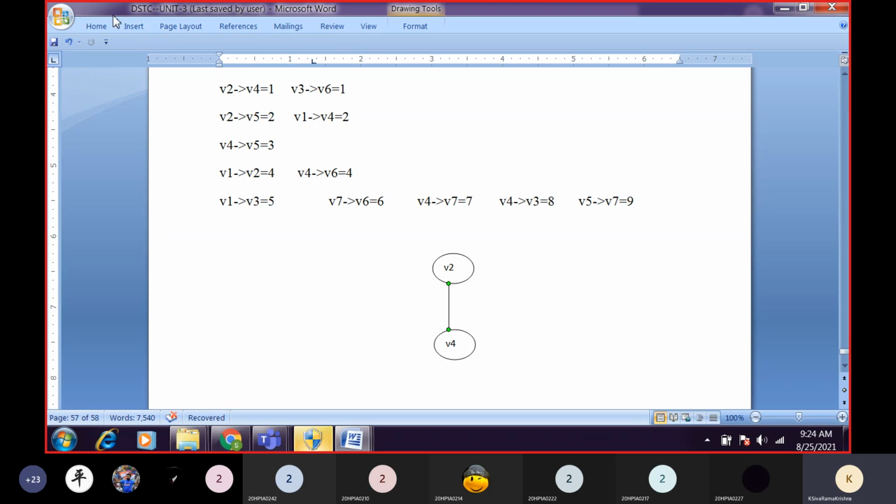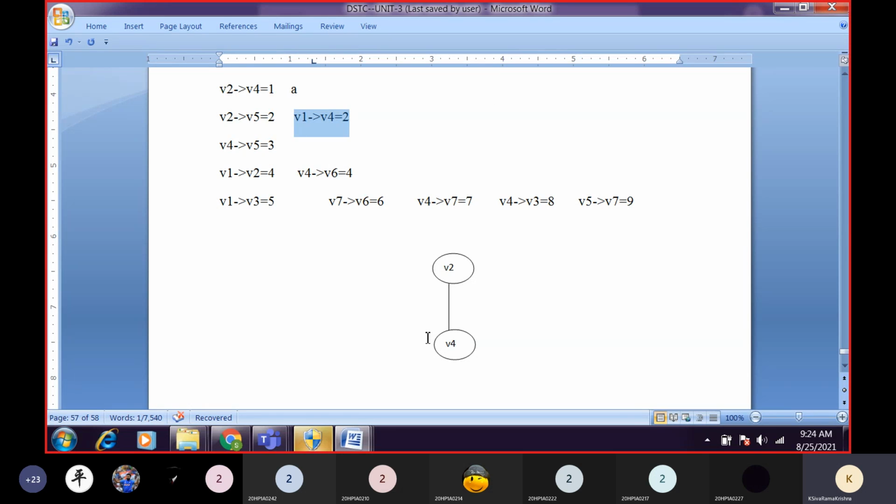Okay, so before going to that one, leave V3 to V6. So we have V2 to V4. What is the minimum edge associated with either V2 or V4? We will start from either V2 or V4. What is the edge which has minimum weight? We have two edges: one is V2 to V5 and the second one is V1 to V4.